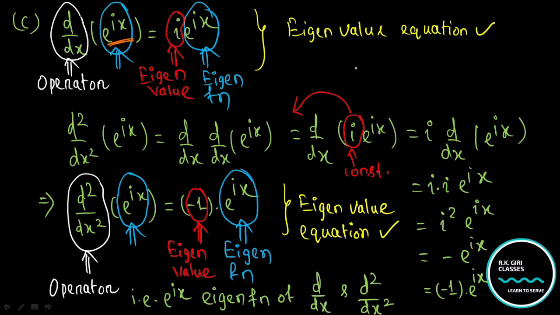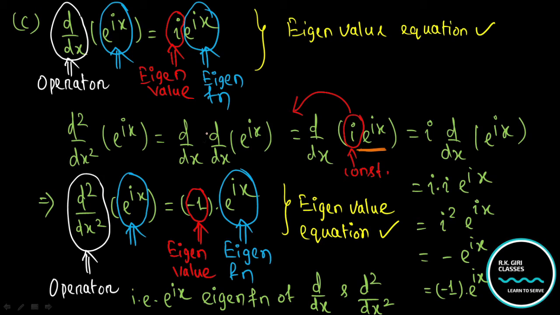Now the question is, is i a constant quantity or not? No doubt this is an imaginary value, but it can be termed as a constant value. Therefore we put this i outside of the derivative whenever it appears like this.